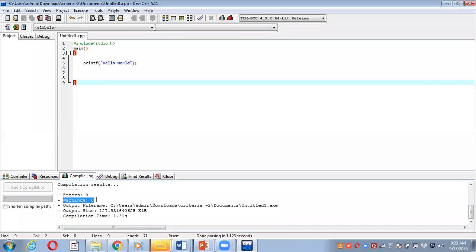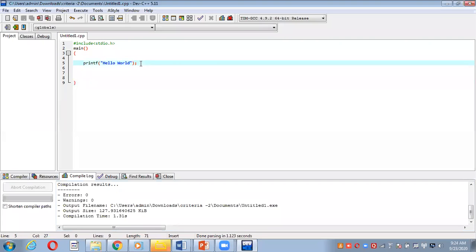Please listen to me carefully. Whenever you have the number of errors zero and the number of warnings zero, it means your program is successful, and here you can execute the program. But if it is showing some errors, then it will create a problem.